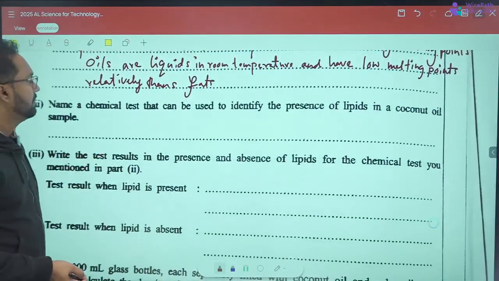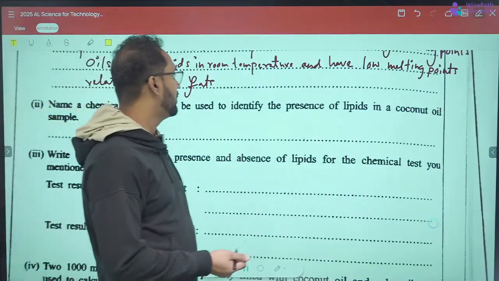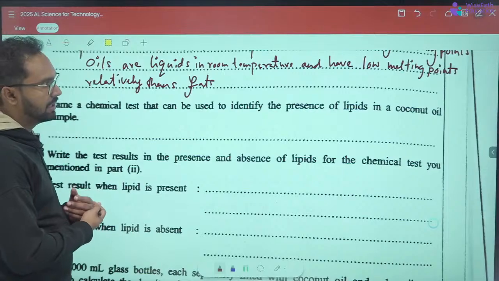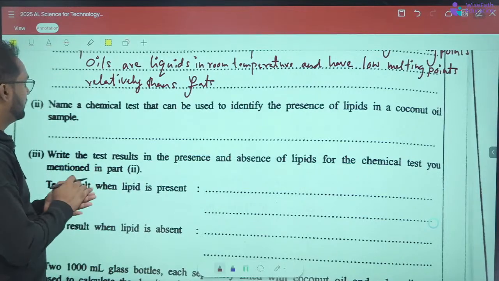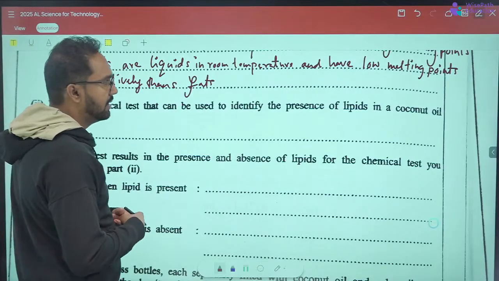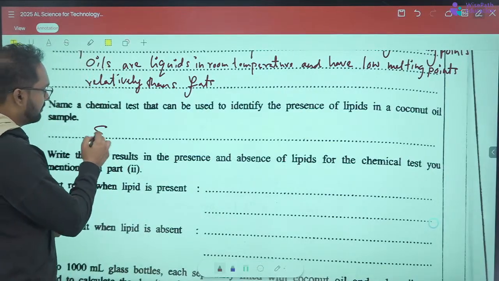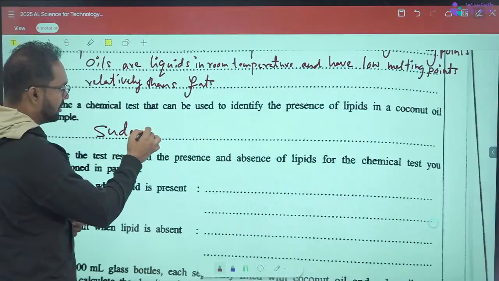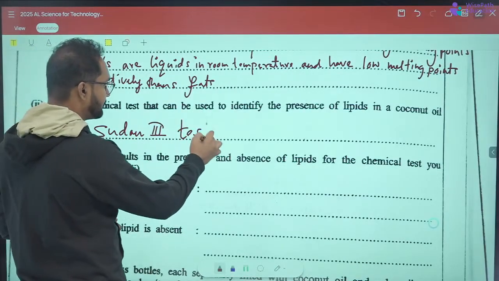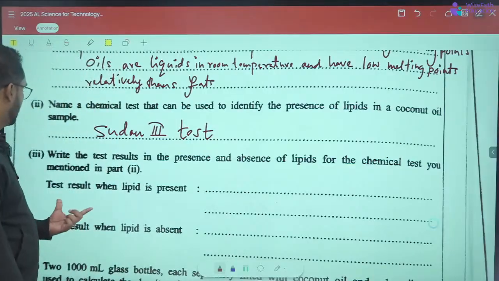Name a chemical test that can be used to identify the presence of lipid in a coconut oil sample. That will be the Sudan 3 test, right?